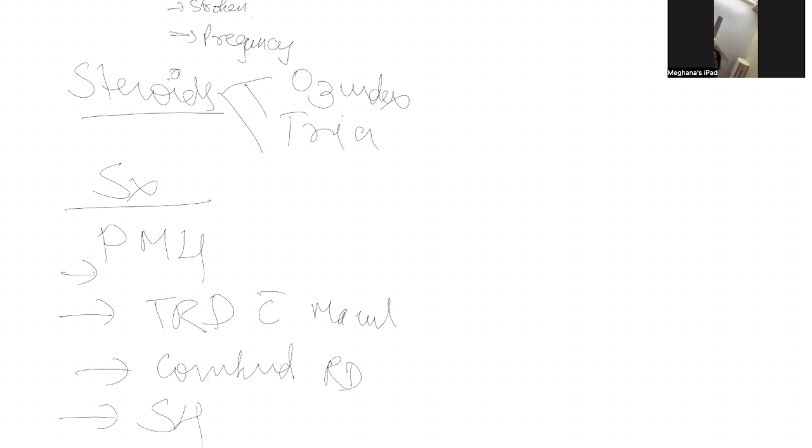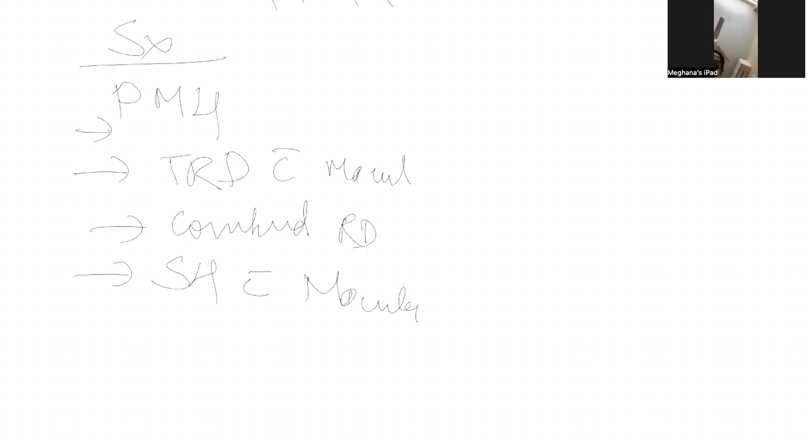In all these, we prefer doing surgeries: premacular hemorrhage, tractional RD, combined RDs, subhyaloid hemorrhage with macular hemorrhage, or recurrent vitreous hemorrhage.